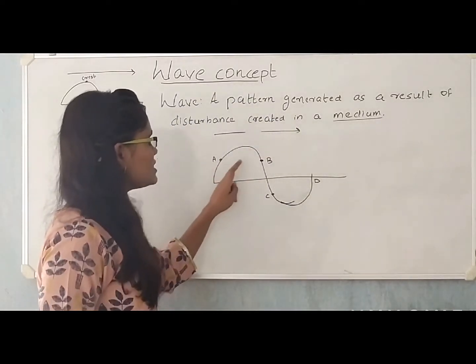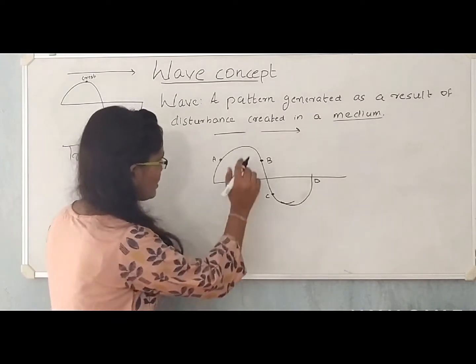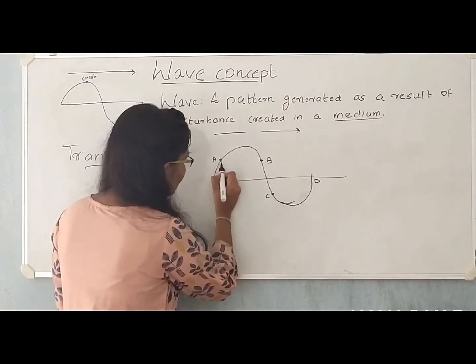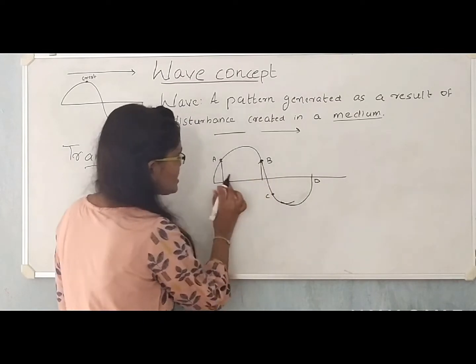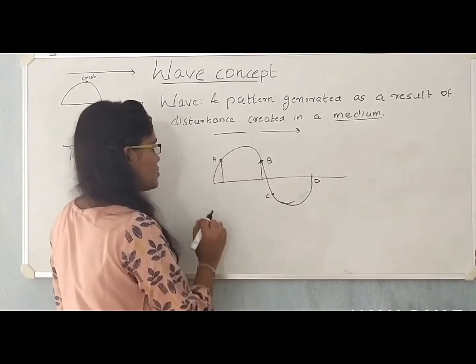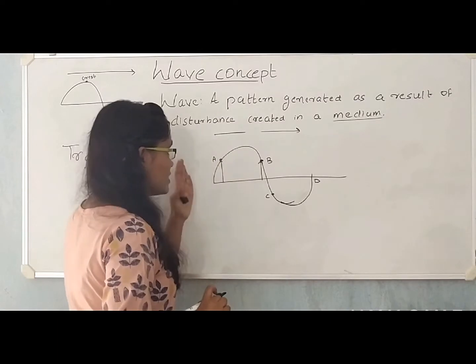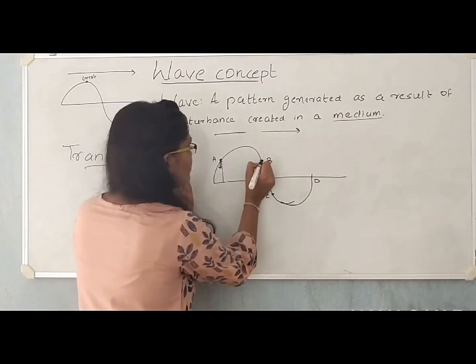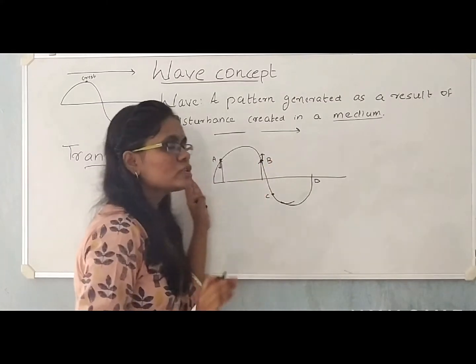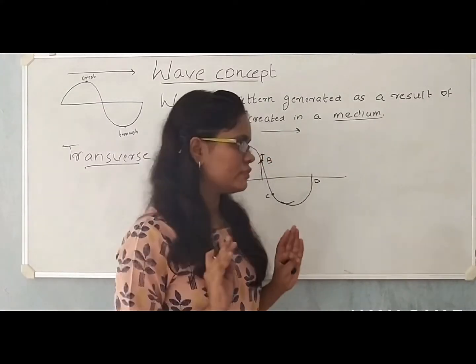Now consider the particles A and B. The displacement of the particle A and B is equal from their equilibrium position. But from our previous discussion, we know that the particle A is directed downwards and particle B is directed upwards. So the particles A and B are not in phase.